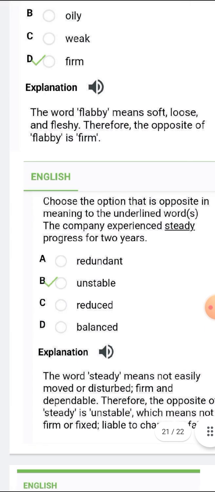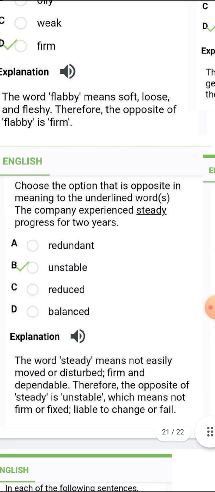All right, so the next one is steady. Steady is unstable. The word steady means not easily moved or disturbed, firm, stable, and dependable. Therefore the opposite of steady is unstable, which means not firm or fixed, liable to change or fail.